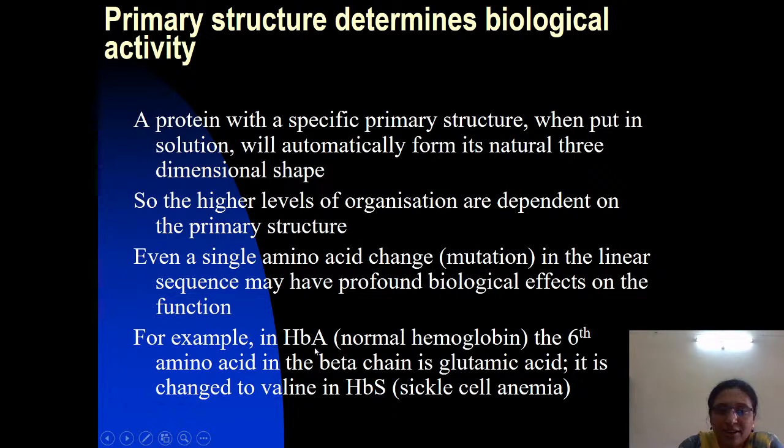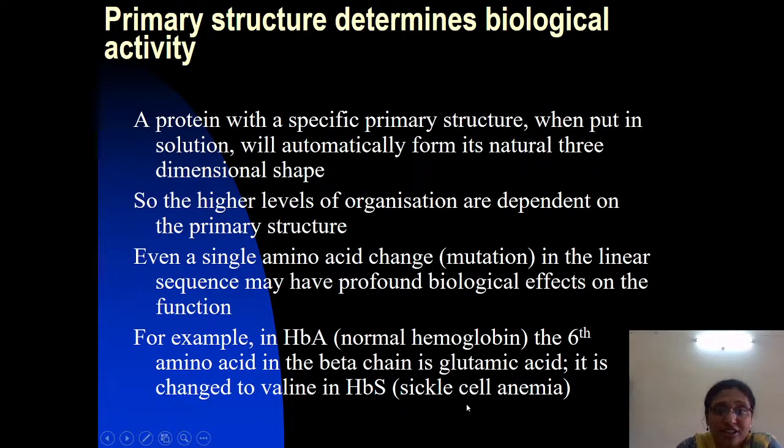If a mutation happens and glutamate is replaced by valine, that results in the formation of HbS, the abnormal hemoglobin that causes sickle-shaped RBCs, which are easily ruptured. Lysis causes anemia, and that type of anemia is called sickle cell anemia.